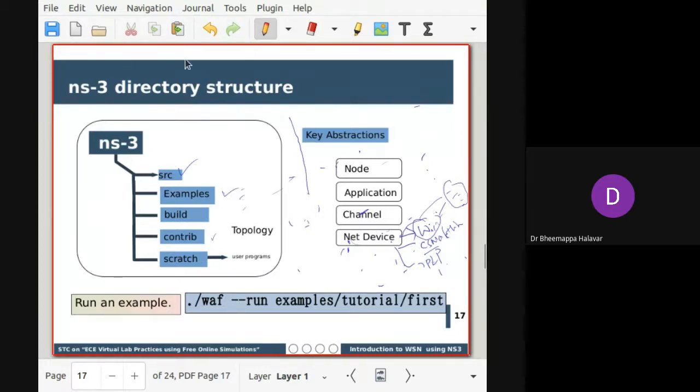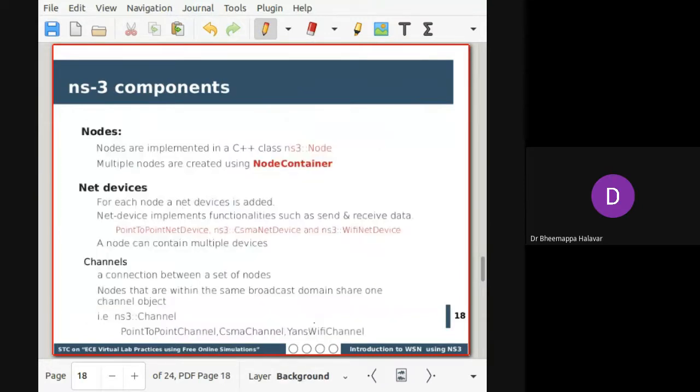As of now, as a beginner, if you are doing any simulation, what you can do is just understand what is node, what is channel, what is net device. Channel is generally used for Wi-Fi. It will create a communication channel for the set of nodes involved in the network. This is just for understanding. Once again I'm mentioning, just to run, we are taking this example. This is just an understanding of what NS is and how NS3 is designed. What are the things you need to remember? The same thing I mentioned just now: the abstract types.